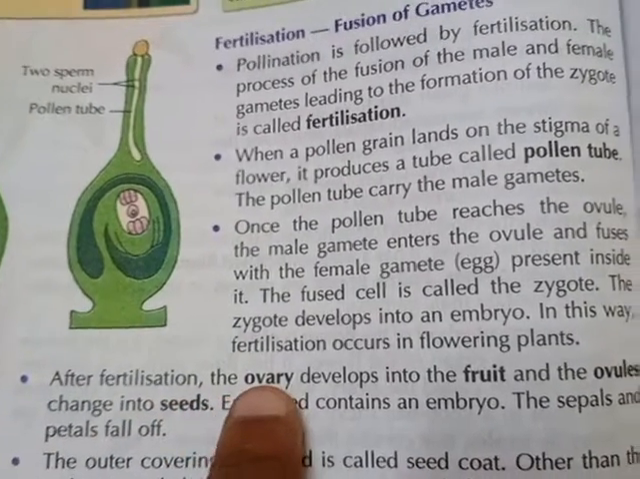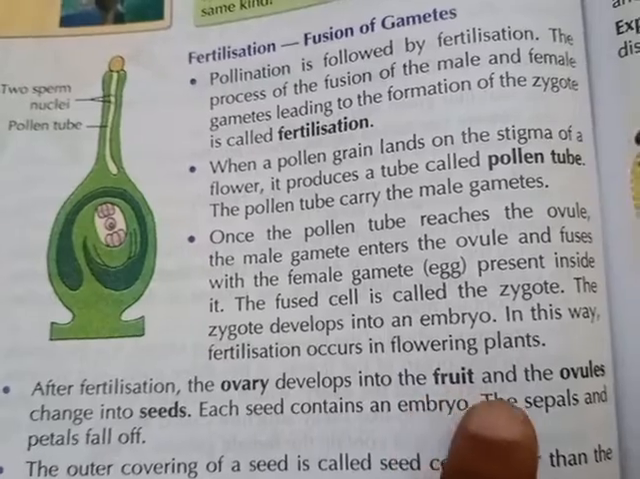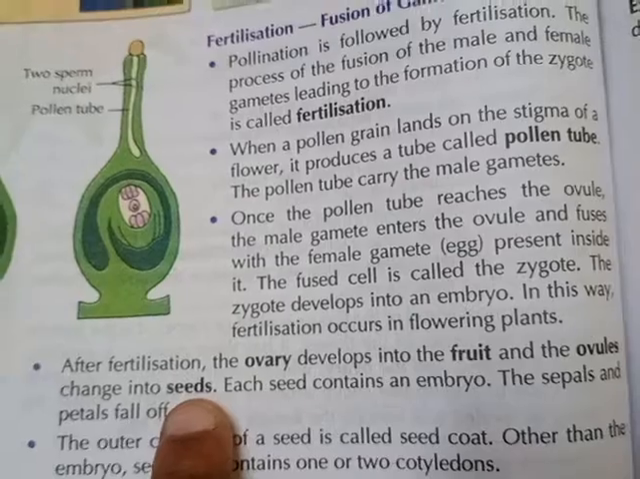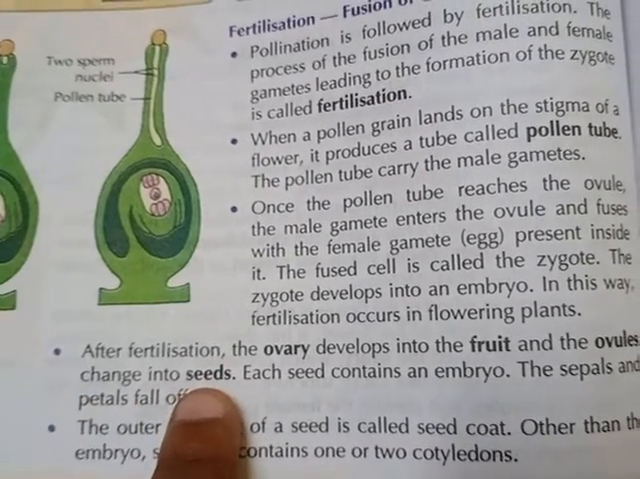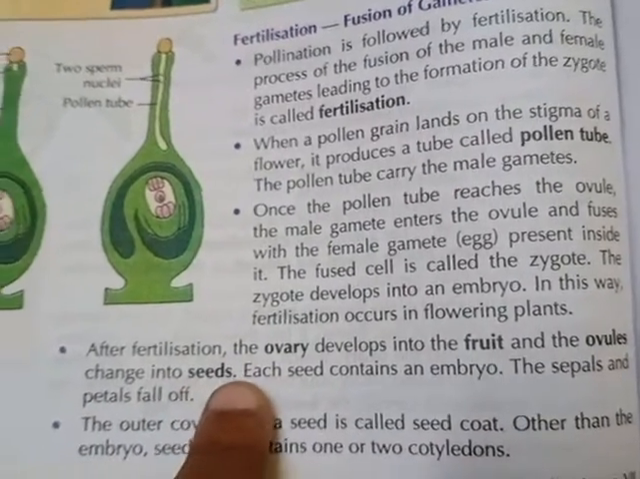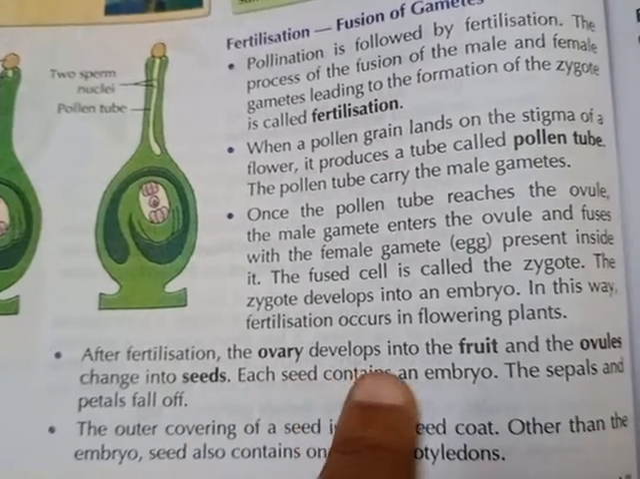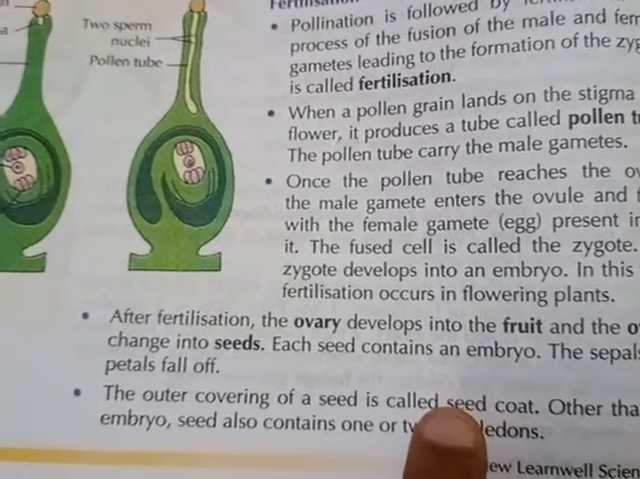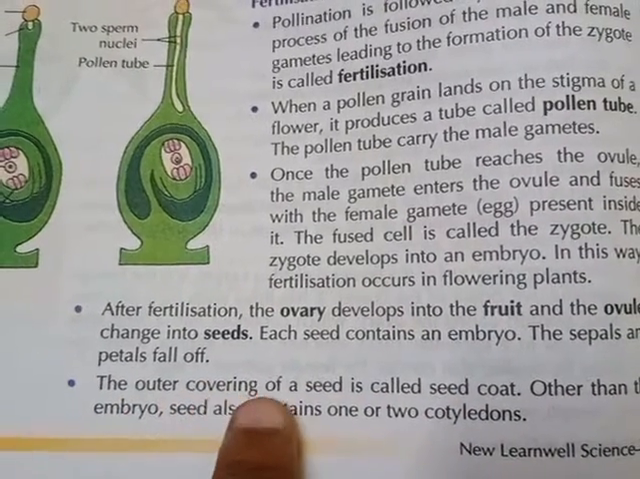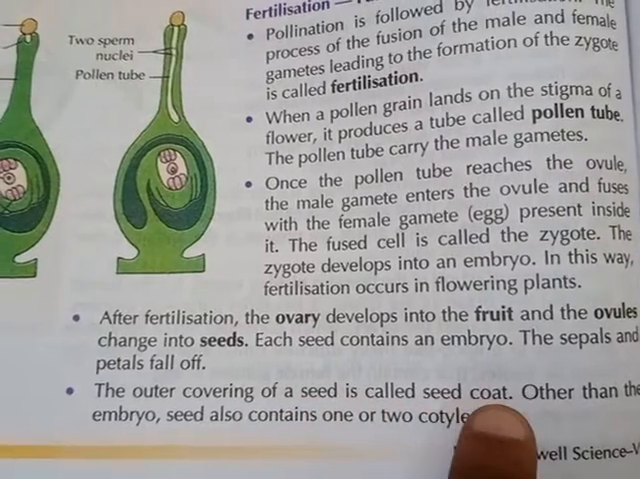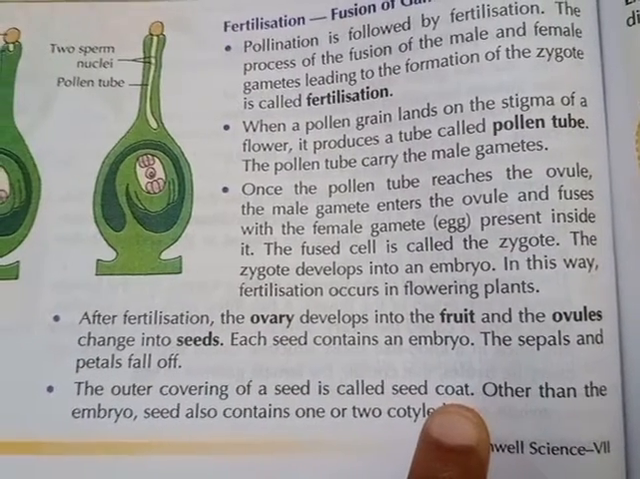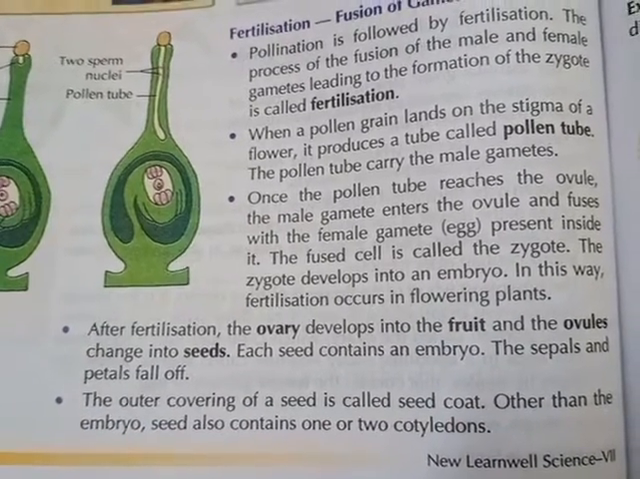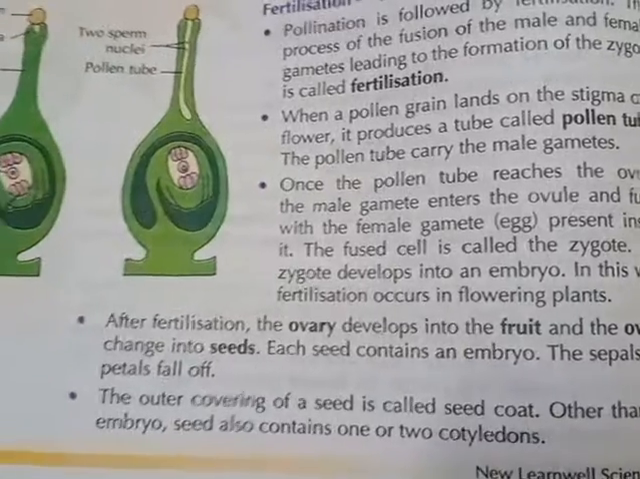After fertilization, the ovary develops into a fruit and the ovules change into seeds. Each seed contains an embryo. The sepals and petals fall off. The outer covering of a seed is called a seed coat. Other than the embryo, the seed also contains one or two cotyledons.